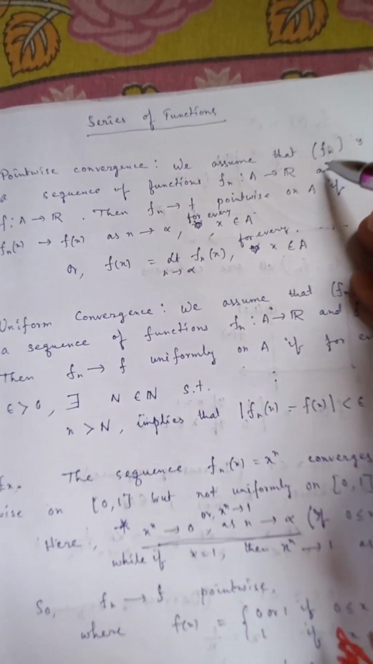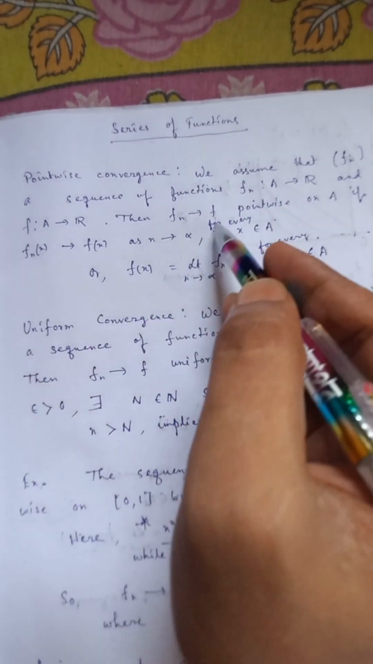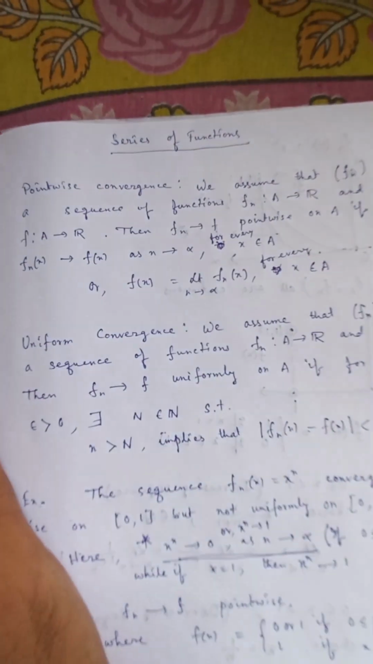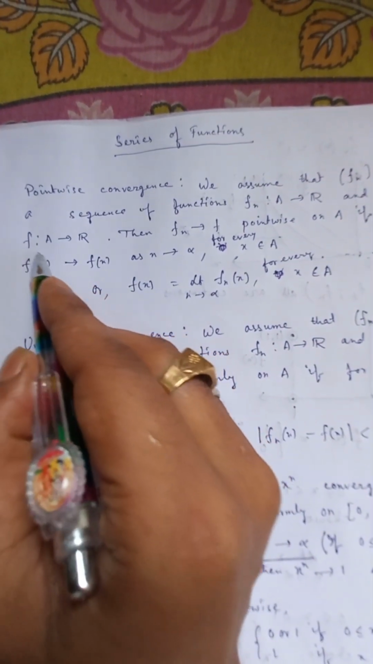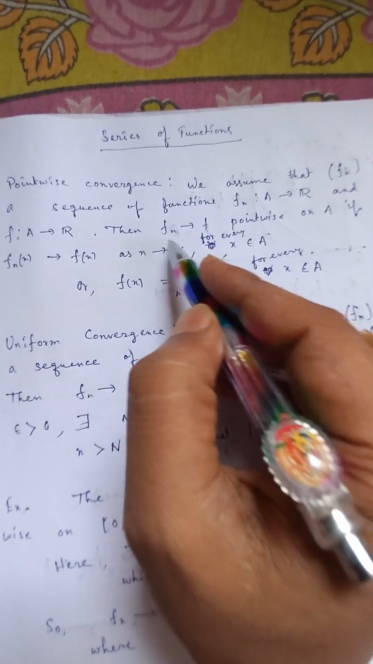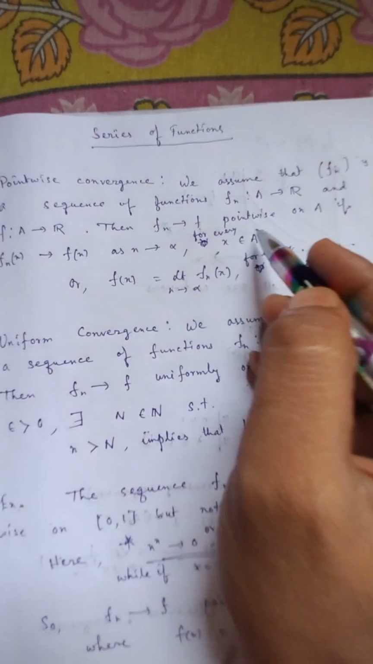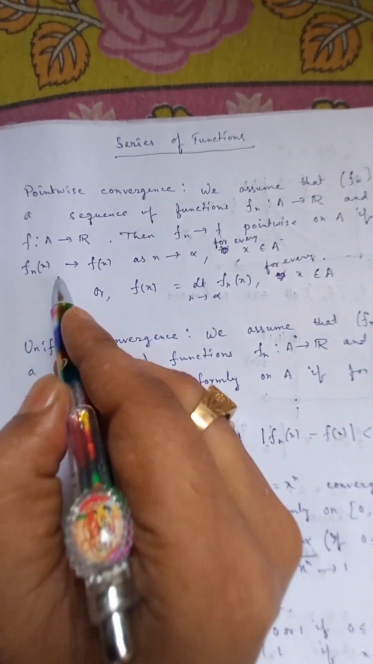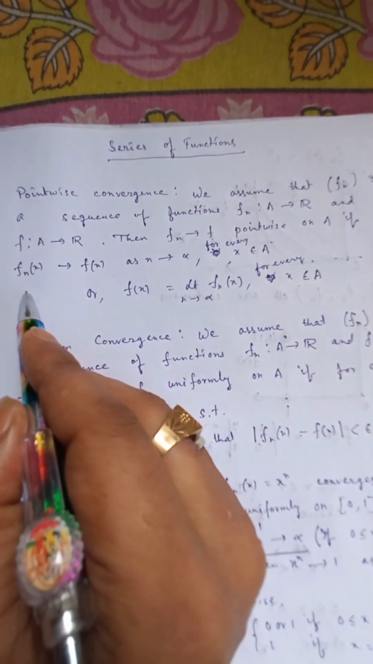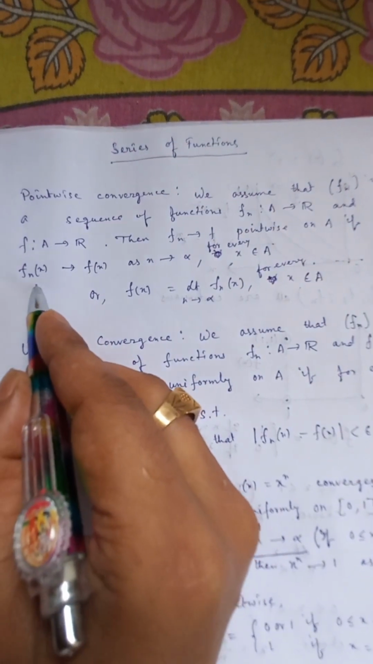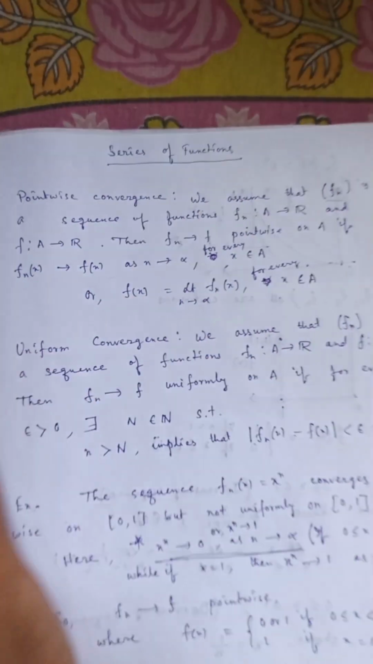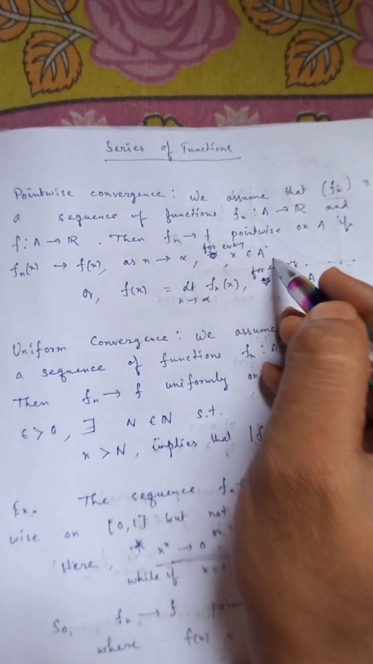We assume that if fn is the sequence of functions such that fn ranges from A to the real numbers, and if another function f also ranges from A to real numbers, then we can say fn converges to f pointwise on A, on this domain A, if fn(x) tends to f(x), means all the functions of the sequence, as n tends to infinity, the sequence of functions fn converges to f(x) for every x in the domain A.